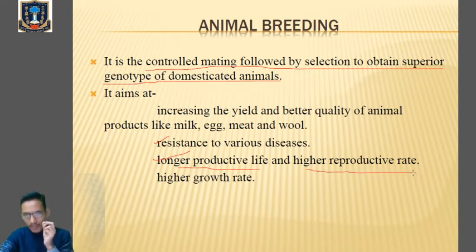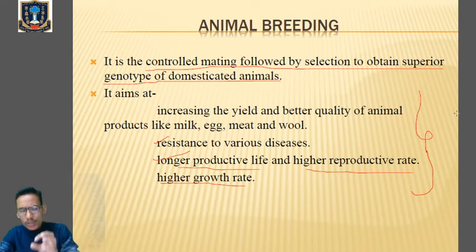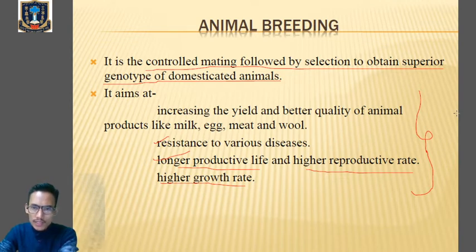This is another aim of animal breeding. The last aim is to produce the progeny with higher growth rate. So these are the aims of animal breeding, where we go with the controlled mating of the superior male and the superior female, followed by the selection of the superior progeny with superior genotype. Clear?